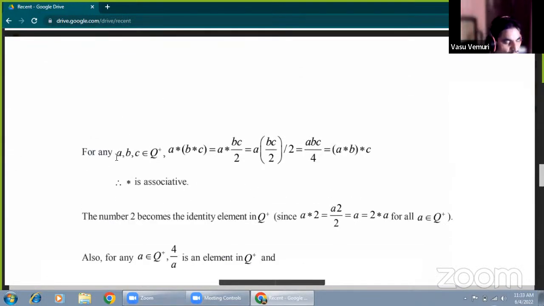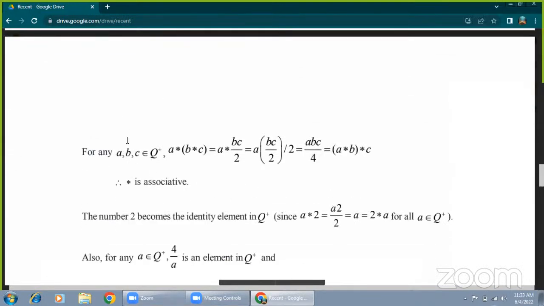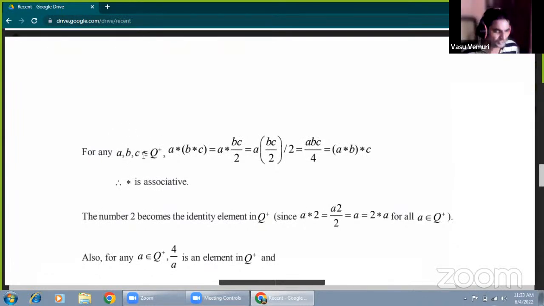Second, associativity. For associativity, we take any three elements in the set. These are all assumptions: Q plus is the set of positive rational numbers, and A, B, C are any three elements. A star (B star C) should equal (A star B) star C. B star C equals BC by 2, from the relation A star B equals AB by 2.